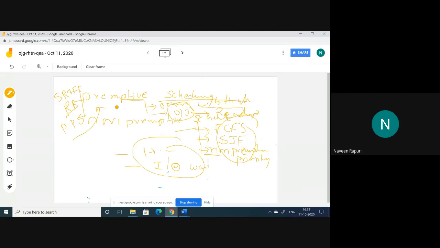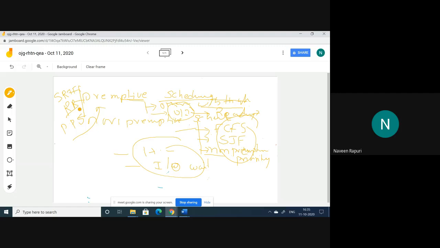Coming to preemptive, it allows another process in the middle of the execution of the current process. What are the situations, and what are the requirements? The allowed process may have the highest priority, or one process moved to an IO wait and the CPU is idle. To increase the efficiency of the CPU, it allows another process to execute when one process moves to an IO wait.